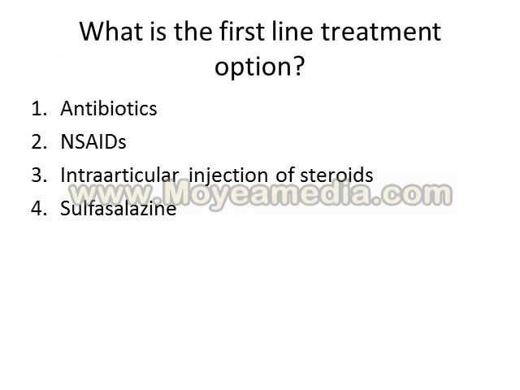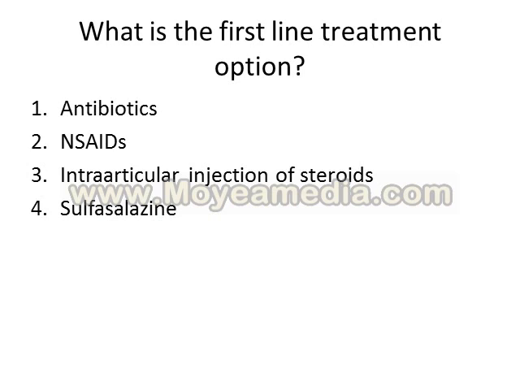So here, what are the first line treatment options? First option here is antibiotics, which is not right. This is not a good option here because we have an indication for antibiotics when we have the connection with urogenital infection. If we have intestinal infection, it's not proven to be effective here. So antibiotics is not a good option.